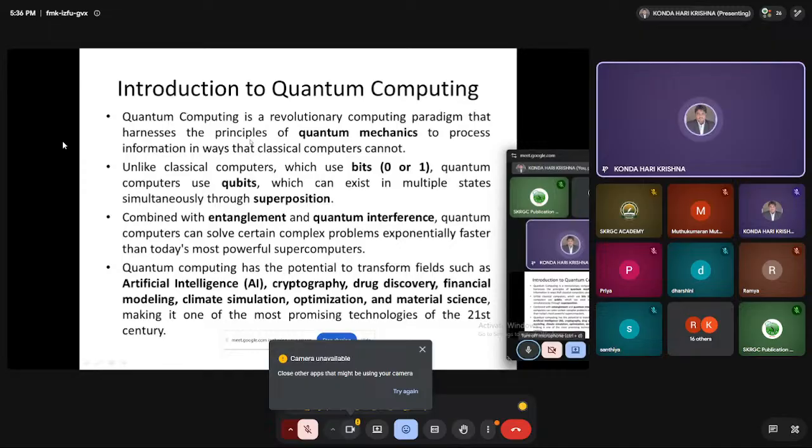Quantum computing has the potential to transform fields such as AI, cryptography, drug discovery, financial modeling, climate simulation, optimization, and material science, which makes it a very promising technology of the 21st century.